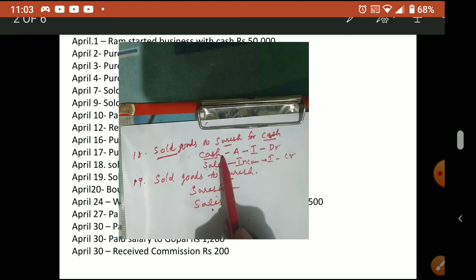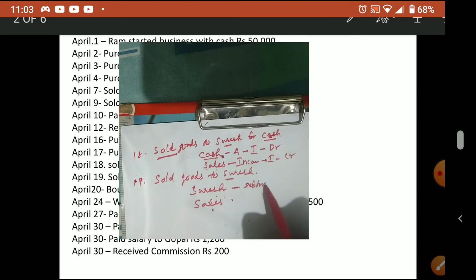So we have to put cash. That person is not important, but if cash is not received, then that person is important, remember. So Suresh, our customer, our customers are our debtors. Debtors are assets. Sold goods to Suresh means one more customer increase, meaning asset increased. Asset increase, debit. Sales is what? Sales is income. Income increase, credit. So what is debited? Suresh account debtor to sales.